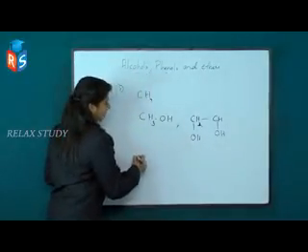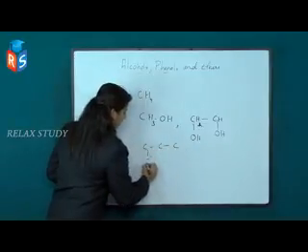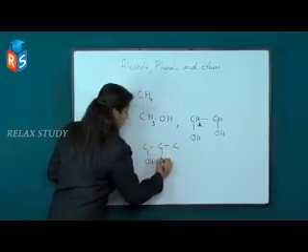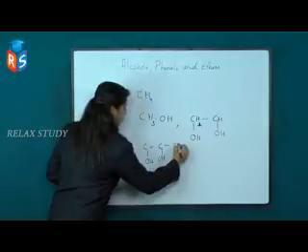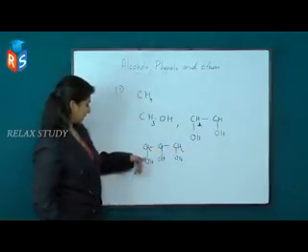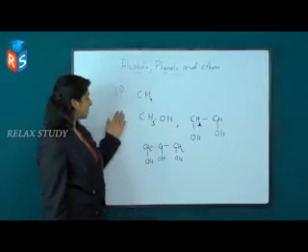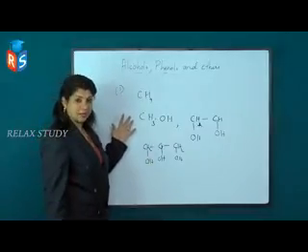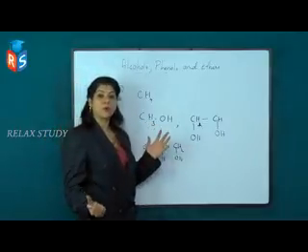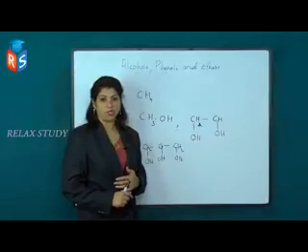And the third one is trihydric. In the case of propane, if each carbon atom possesses one OH group, it comes under trihydric alcohol. So this is about aliphatic alcohol. It's classified into monohydric, dihydric and trihydric according to the number of OH groups.